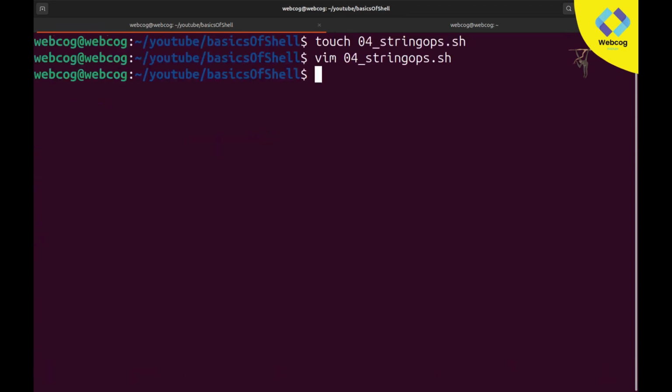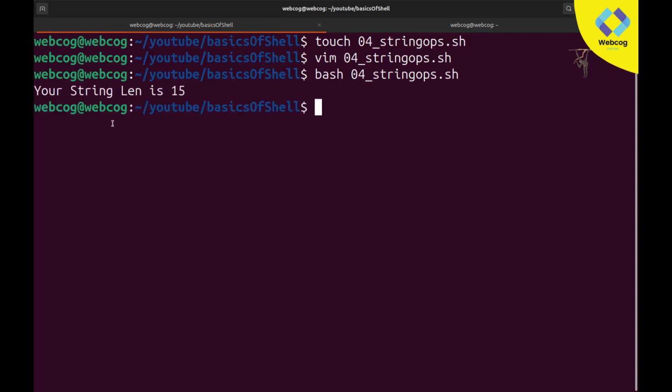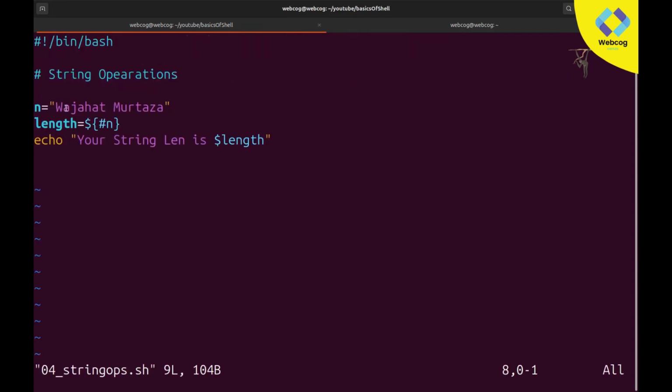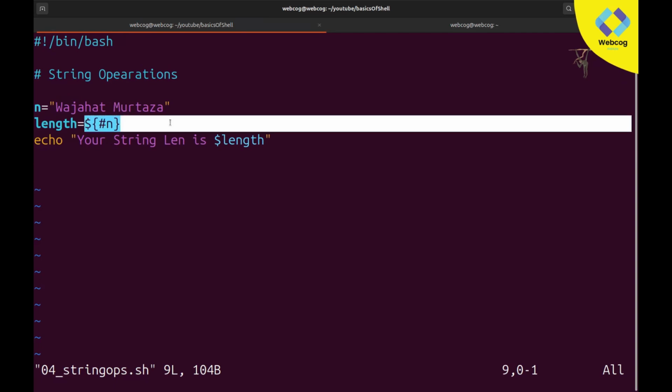So I'll save it and just try to call it out. For this I'll use bash 04, enter, and you can see your string length is 15 and it's correct. You can even count it: 1 2 3 4 5 6 7 8 9 10 11 12 13 14 and 15. So it's correct. If you want to count length, you simply write in this format.